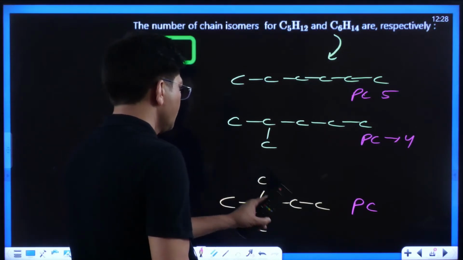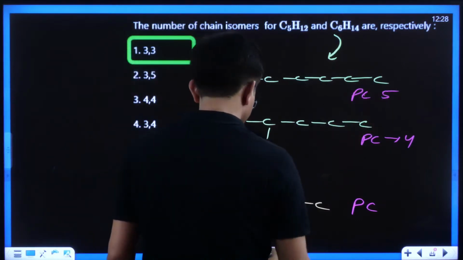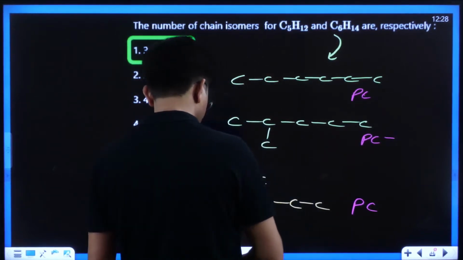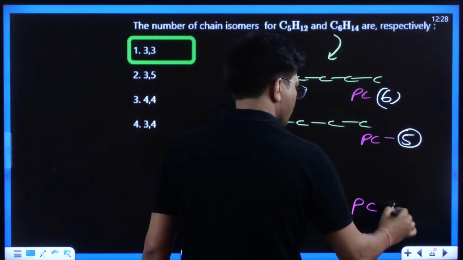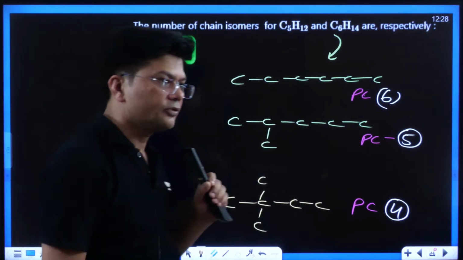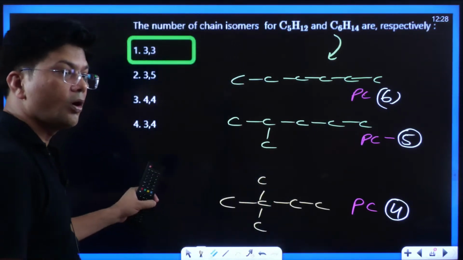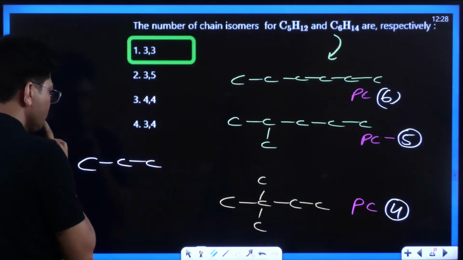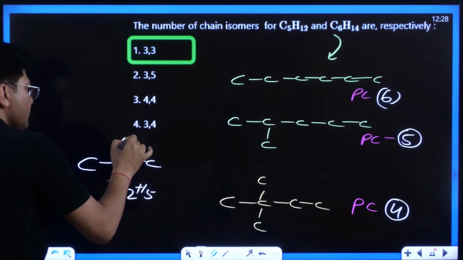1, 2, 3, 4, 5, 6. Here the parent chain was of 6 carbons, 5 carbons and 4 carbons. Is it possible to draw a parent chain of 3 carbons? Kids, do let me know. Let us try to draw a parent chain of 3 carbon atoms. Let me try. 1, 2, 3. Now if I write ethyl over here and methyl over here.